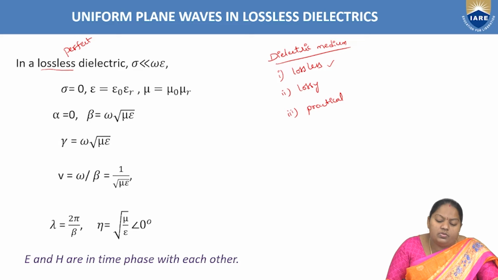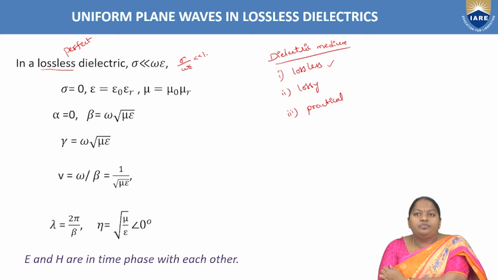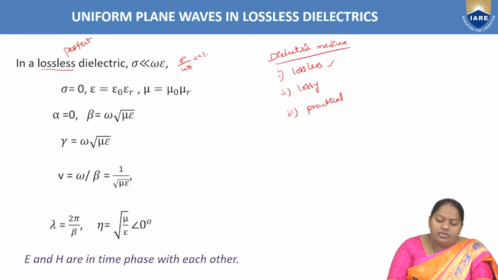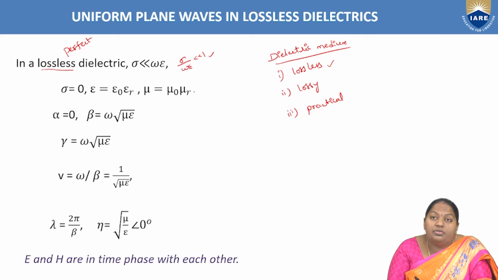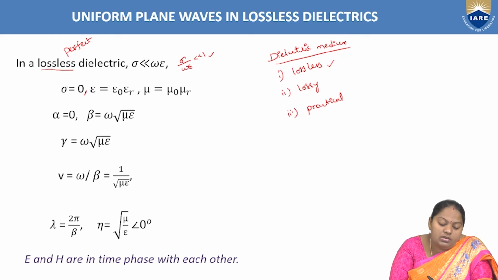So in order to analyze this, what is the condition we need to consider here? Sigma is much lesser than omega epsilon, or sigma by omega epsilon is far lesser than 1, right? This is the condition we have to consider, and this we have already analyzed. The characteristics of the waves are considered as sigma equal to 0, epsilon equal to epsilon naught into epsilon r, and mu equal to mu naught into mu r, right? So sigma equal to 0.